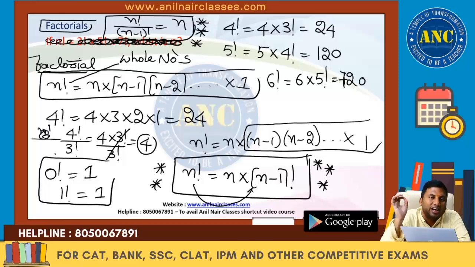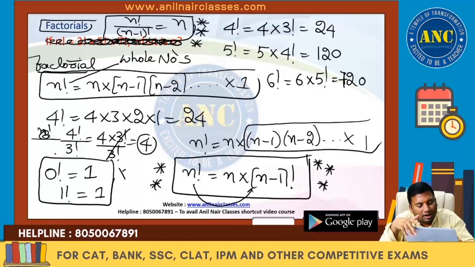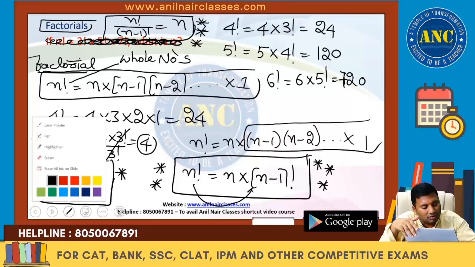In the first slide we discussed the definition of a factorial, how to find the value of a factorial, and the important key points with respect to a factorial. N factorial is n into n minus 1 factorial, and 0 factorial and 1 factorial give the same value, which is 1. Now let us solve some problems.